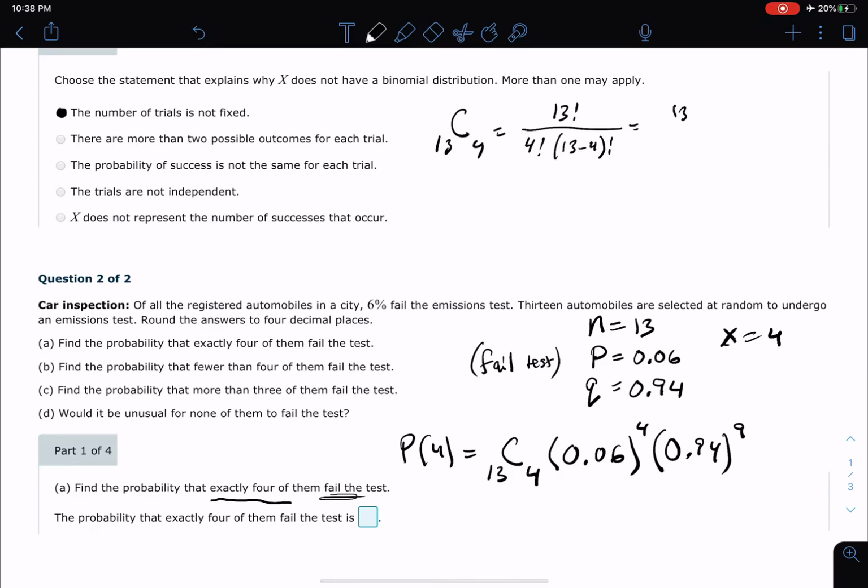Let's simplify that a little bit. We've got 13 factorial over 4 factorial times 13 minus 4, which gives us 9 factorial. Okay, so now, how does this simplify? With factorials, we'd like to line up common factorials. So I'm going to write 13 factorial as 13 times 12 times 11 times 10 times 9 factorial. And if I write it that way, it perfectly matches up with the 9 factorial in the denominator. We still have 4 factorial, which is 4 times 3 times 2.